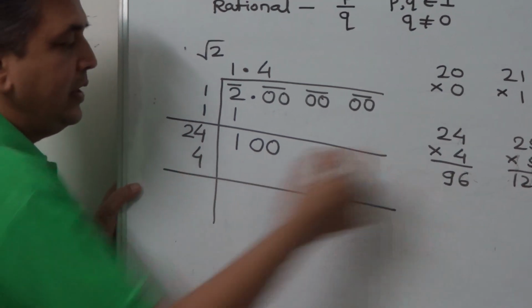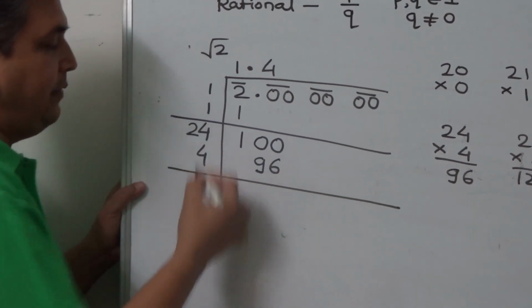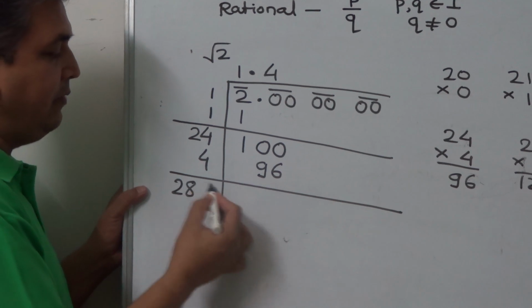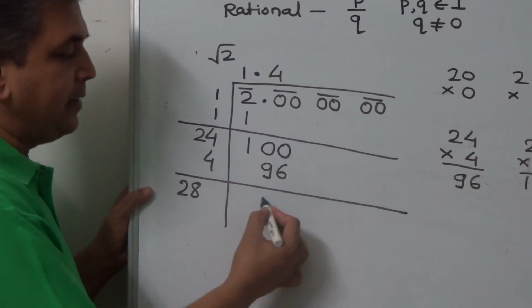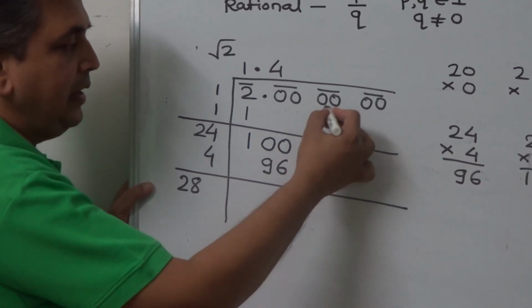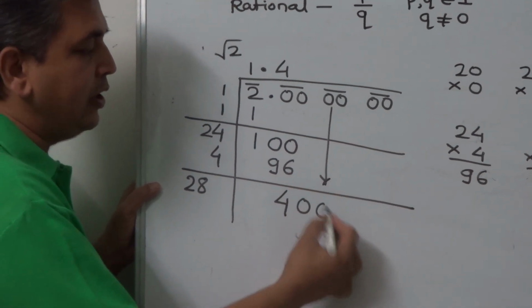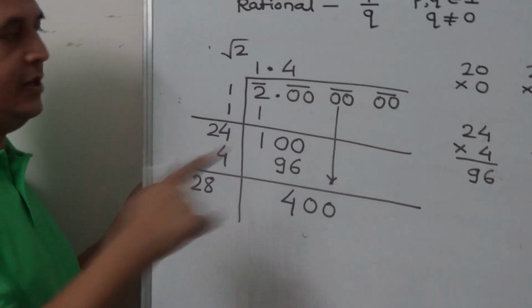24 into 4 is 96. Here we add the numbers. 28, we leave one space and here subtract, so we get 4. Next we take this pair of zeros down and the process continues.